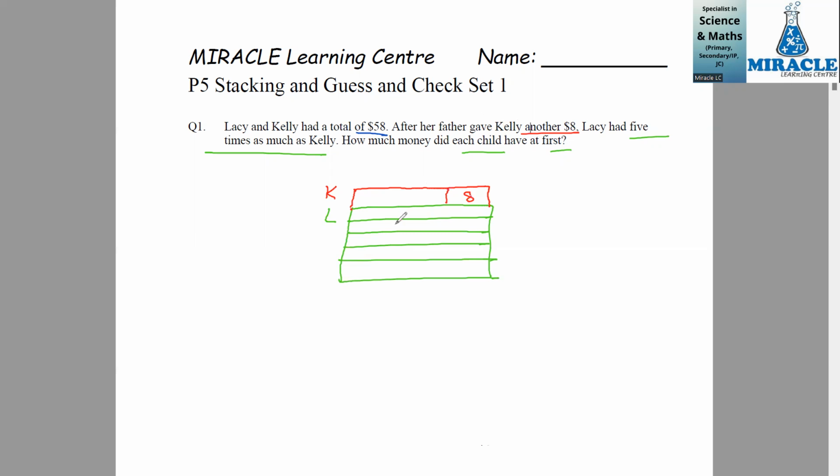And the question says that Lacey and Kelly had a total of $58. So this total is actually 58 plus 8 because Kelly did not originally have this $8 and only after she received it did she get 1 unit. So the total would be 58 plus 8. So let's write this all out. We know that 1 unit from Kelly plus 5 units from Lacey represents 58 plus 8. So 6 units represents 66.